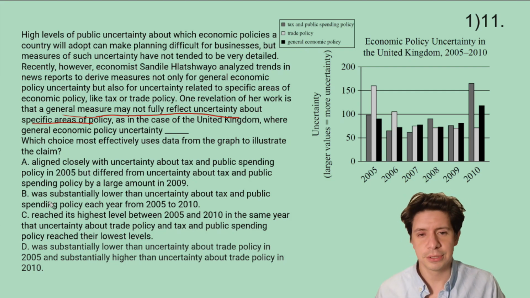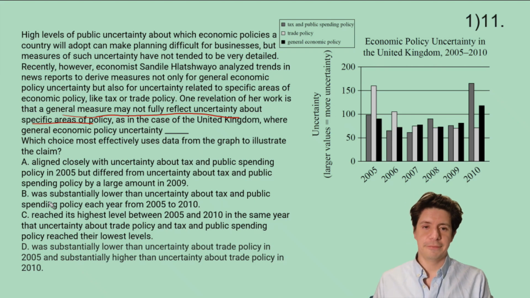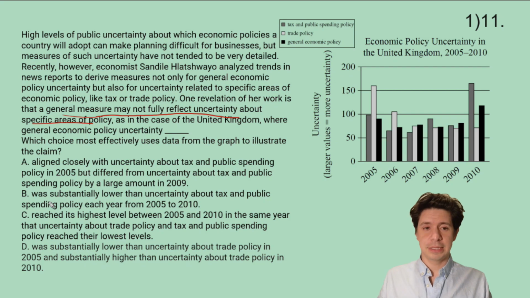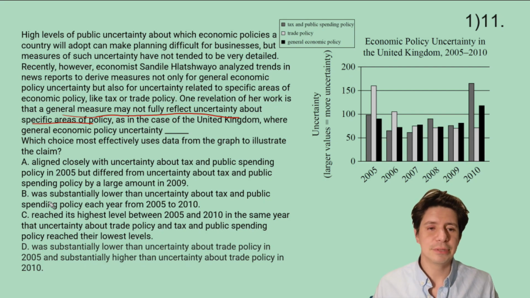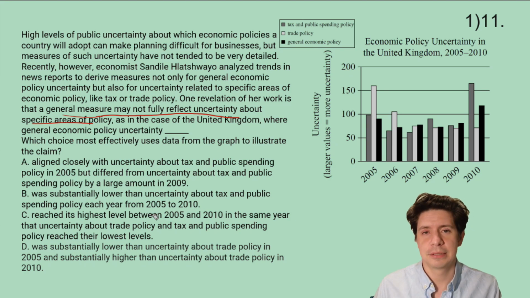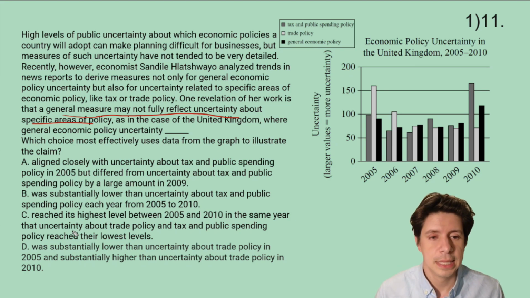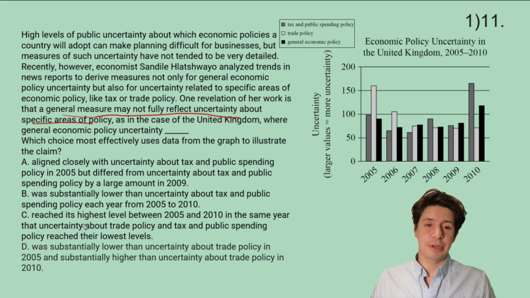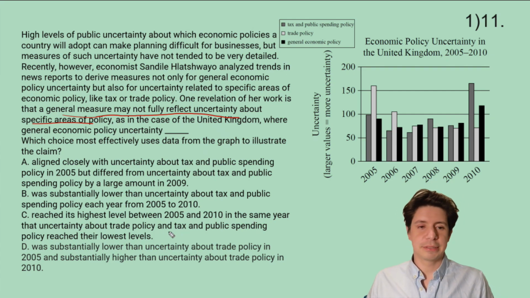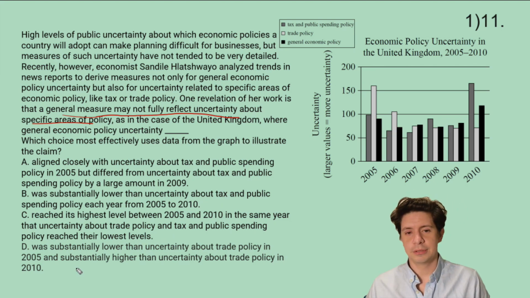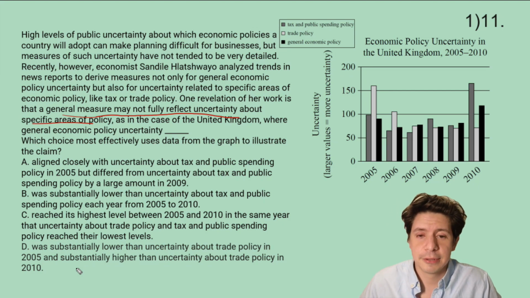A, aligned closely with uncertainty about tax and public spending policy in 2005, but differed from uncertainty about tax and public spending policy by a large amount in 2009. B, was substantially lower than uncertainty about tax and public spending policy each year from 2005 to 2010. C, reached its highest level between 2005 and 2010 in the same year that uncertainty about trade policy and tax and public spending policy reached their lowest levels. And D, was substantially lower than uncertainty about trade policy in 2005 and substantially higher than uncertainty about trade policy